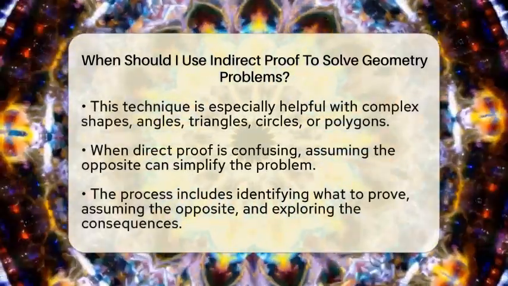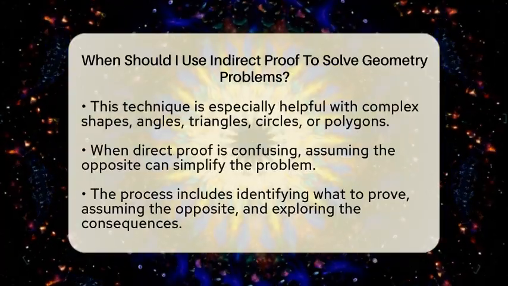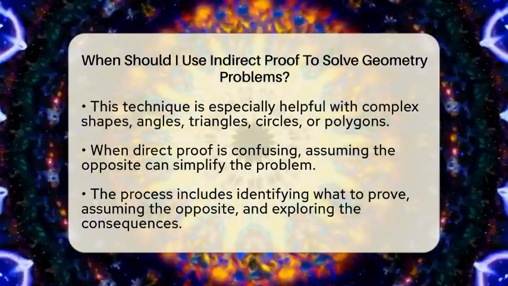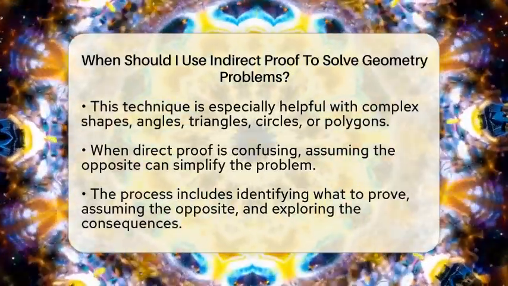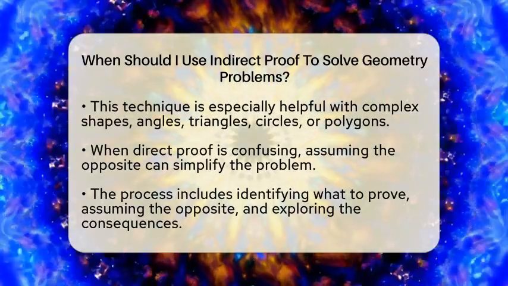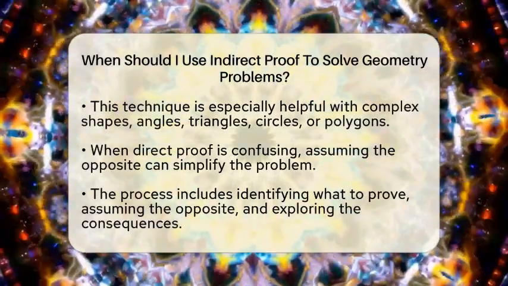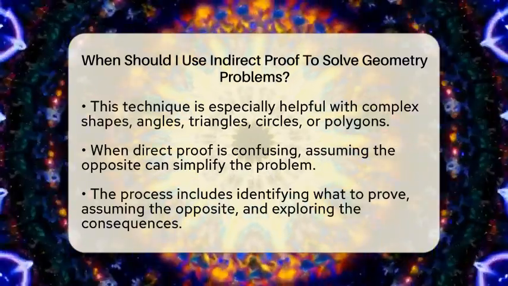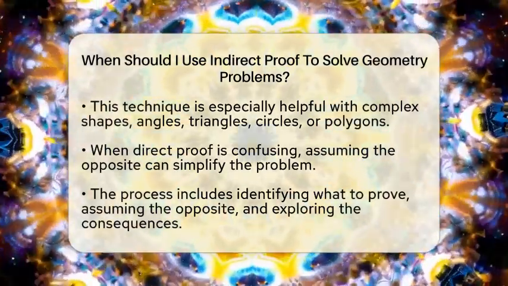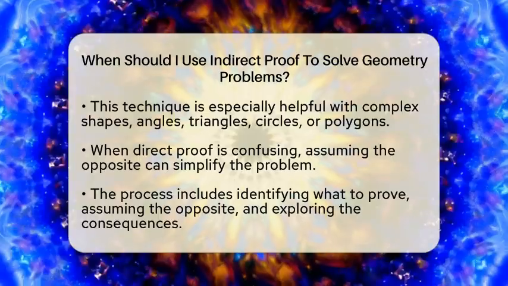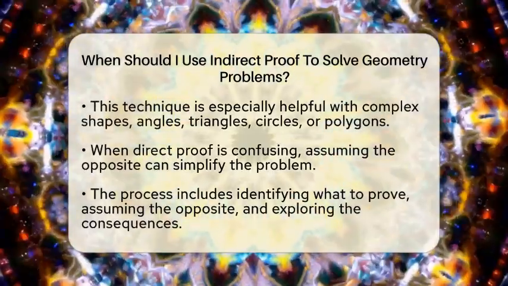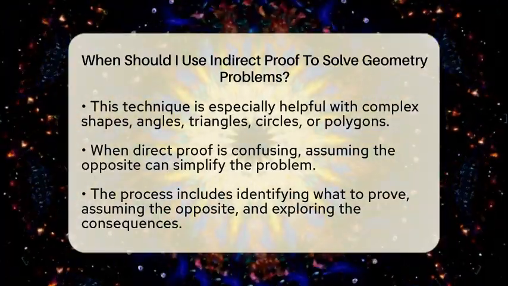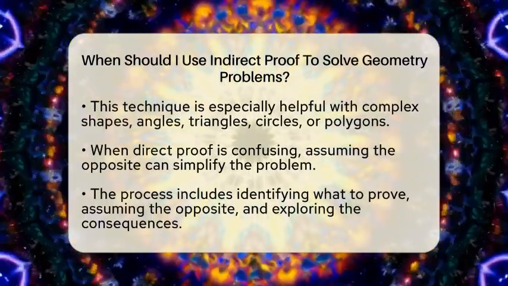If the statement you want to prove involves properties that are complicated to show directly, indirect proof can save the day. For example, if you want to prove two angles are equal but direct proof is confusing, you assume they are not equal. Then, you explore what happens next. Usually, this assumption will clash with known facts, like the sum of angles in a triangle or side length relationships.